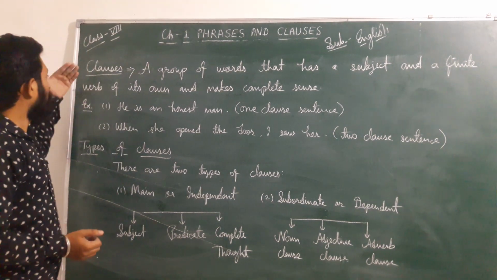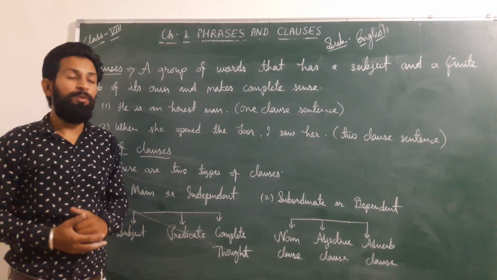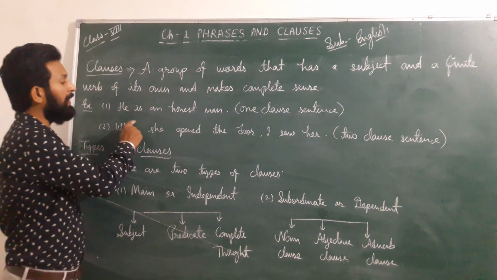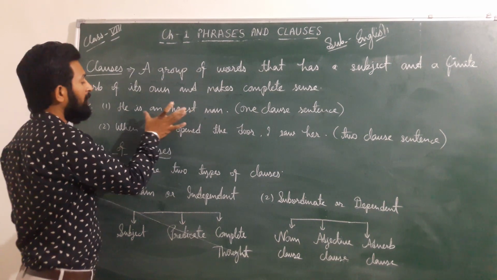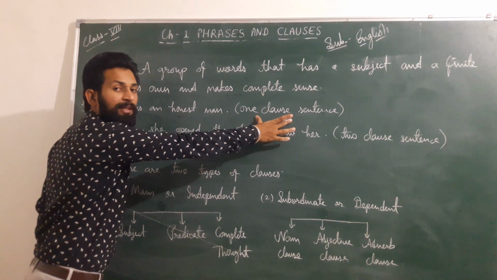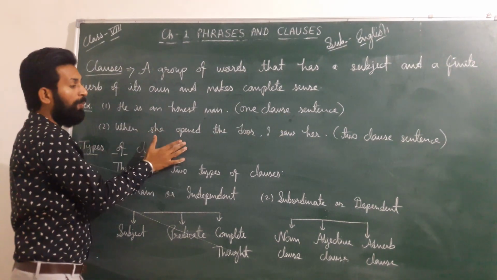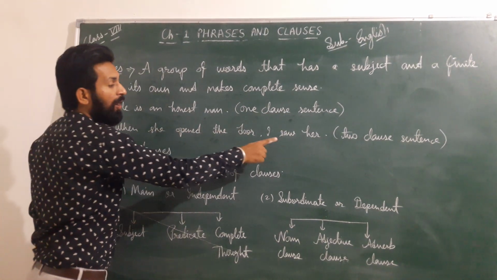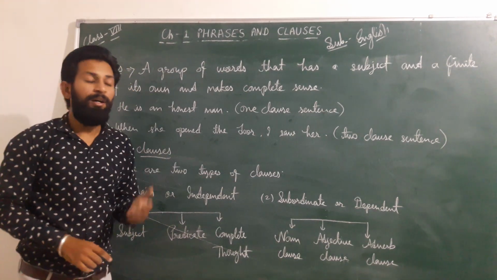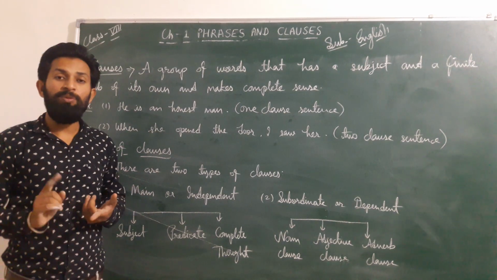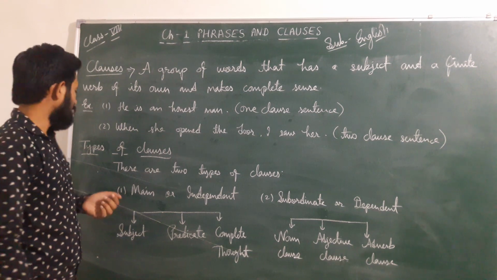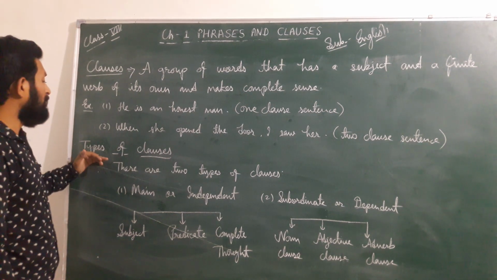So we can say that phrase and clause are opposite to each other. Now I'll discuss an example: he is an honest man. This complete group of words is known as a one-clause sentence. When she opened the door, I saw her. This sentence is a two-clause sentence. A sentence may be a one-clause sentence, two-clause sentence, or three-clause sentence, depending on the nature of the sentence.